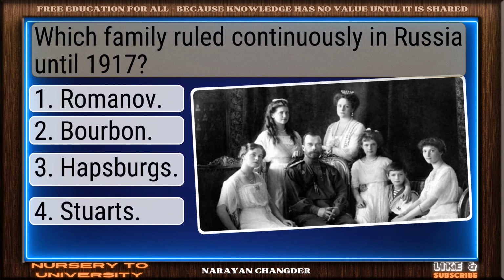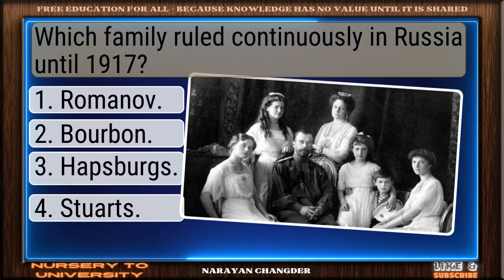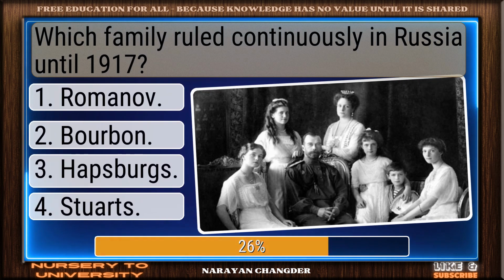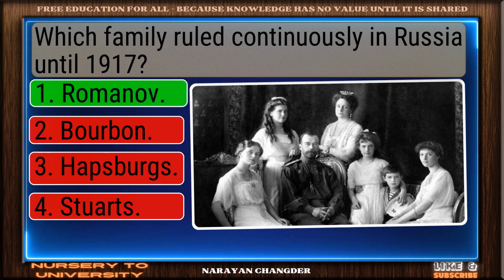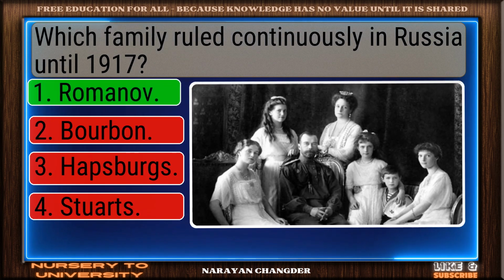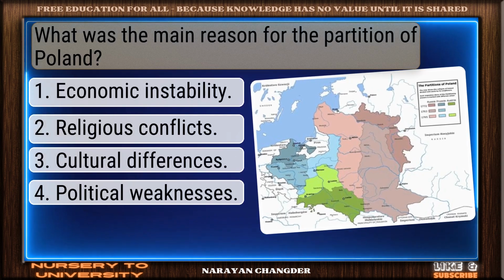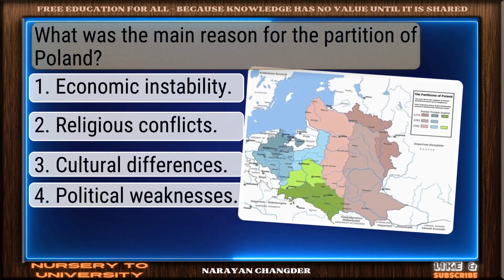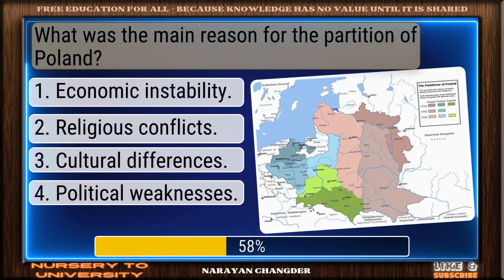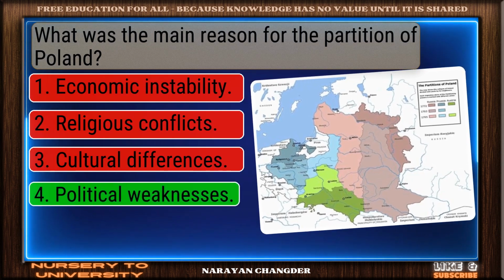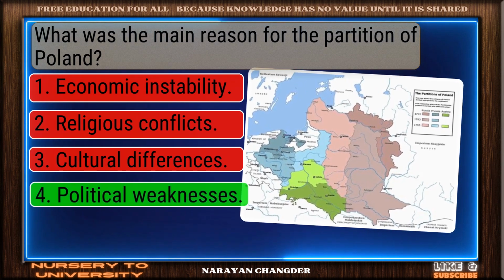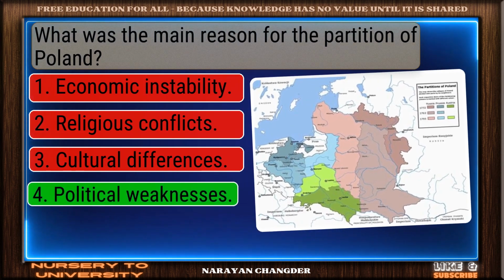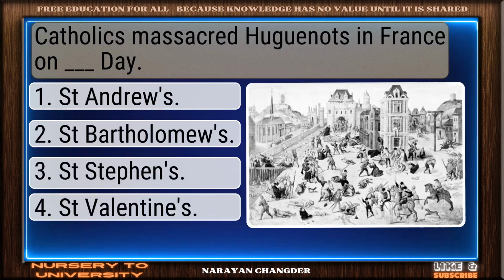Which family ruled continuously in Russia until 1917? Nicely done. Romanov is a solid answer. What was the main reason for the partition of Poland? Clear logic. Your choice political weaknesses is sound and 100% true.